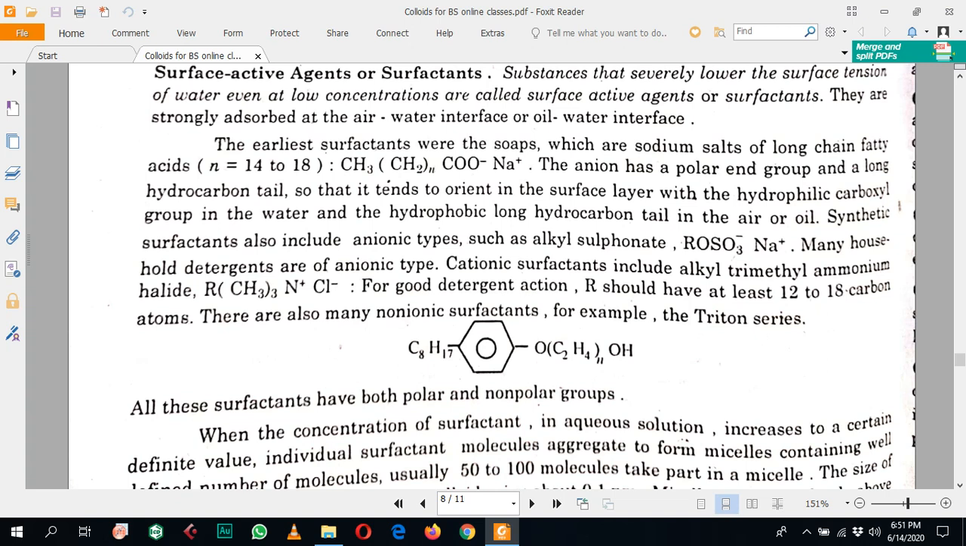Cationic surfactants include alkyl trimethyl ammonium halides, meaning salts of ammonium. For good detergent action, R should be at least 12 to 18 carbon atoms. Here R refers to the hydrocarbon chain, so it should be long enough.